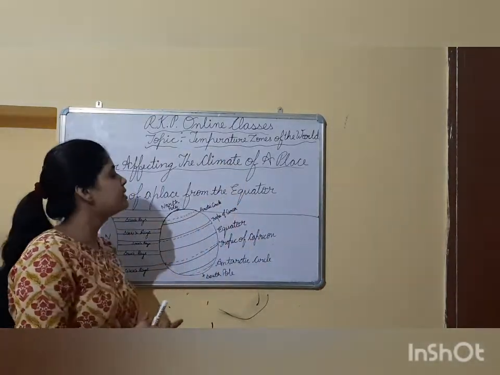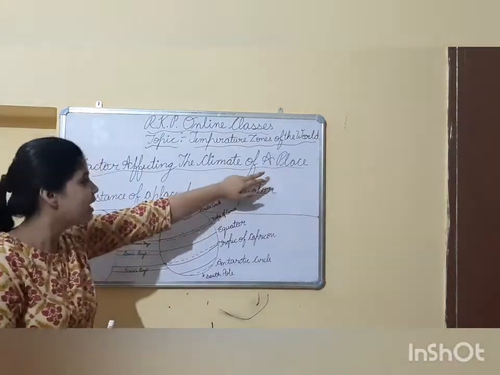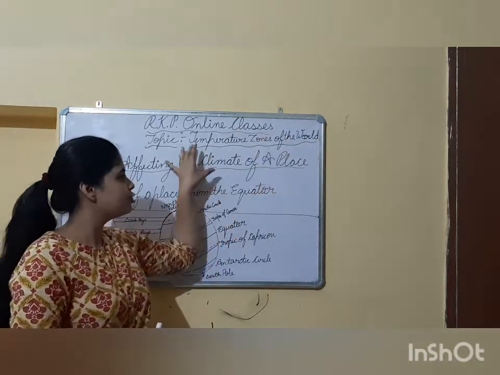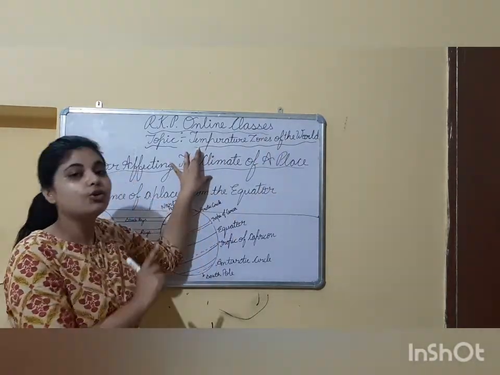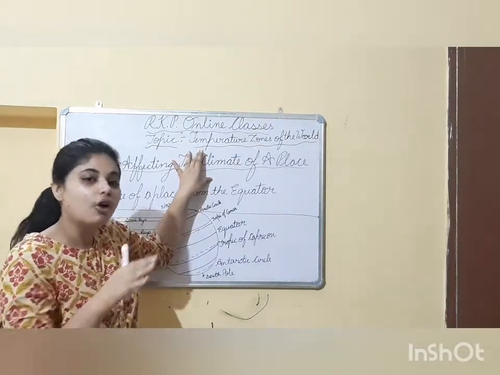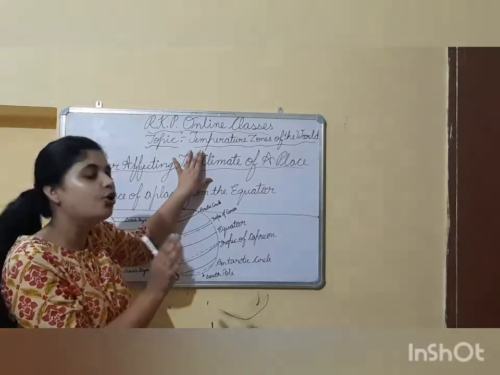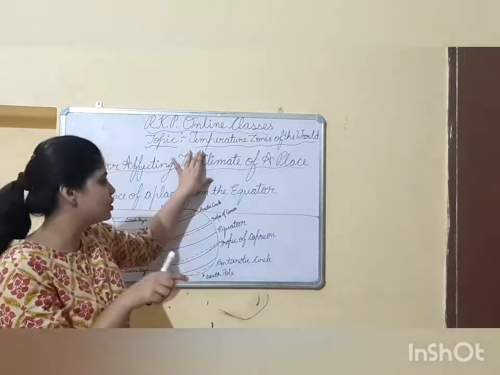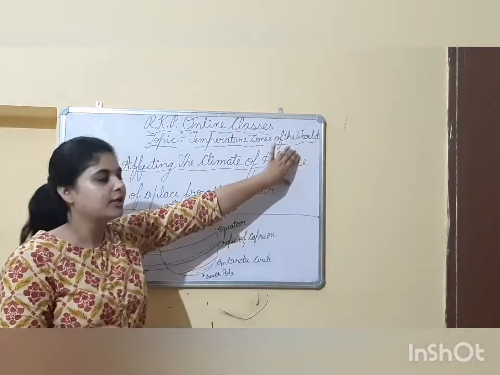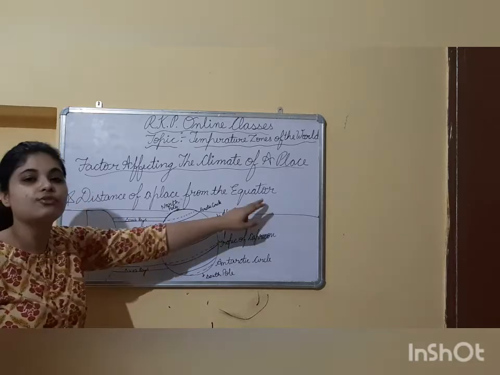So now we'll discuss the next topic, that is factors affecting the climate of a place. What are the factors that affect the climate of a place? As you know, the climate is the sum total of weather conditions that prevail at a particular place for a longer period of time, because it remains the same year after year. It does not change as the weather changes, right? So what are the different factors that affect the climate of a particular place? First is the distance of a place from the equator.